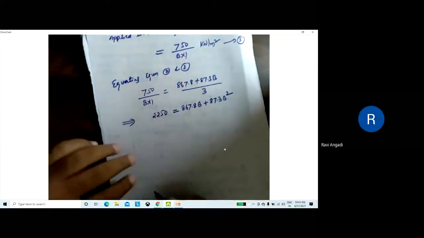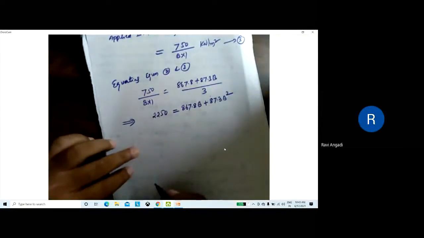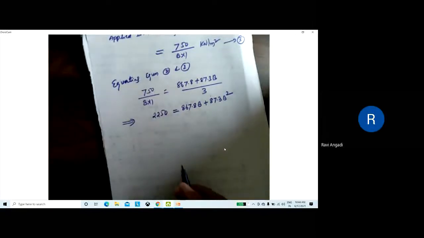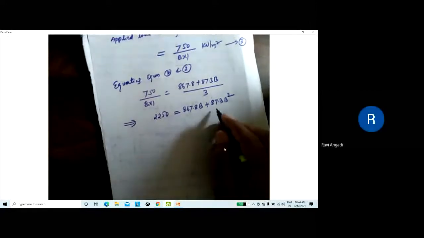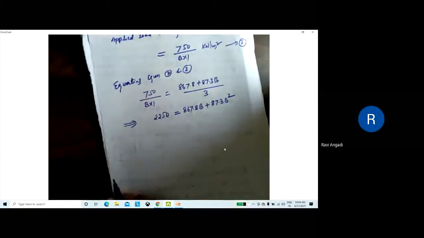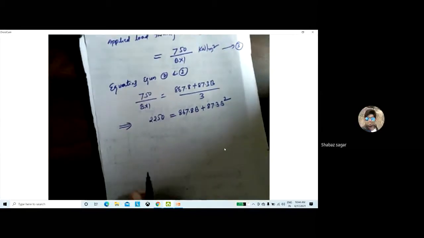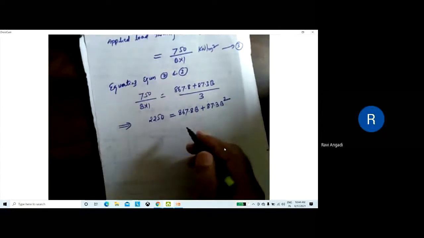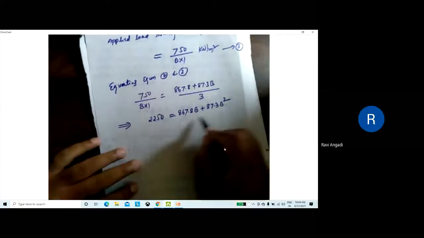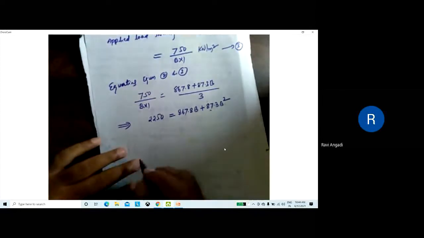Next, further, if you simplify this one, you'll get. We have to shift the 2250, the left hand side. That one I'll do. So this one I'll keep in the equation. Divide the entire term by 87.3. What do you get?